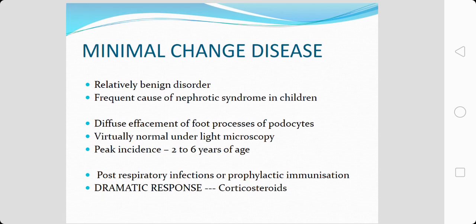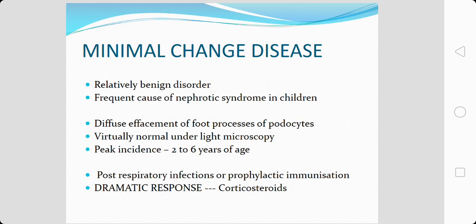Coming to the next entity, that is minimal change disease. As the name suggests, the changes in the glomeruli are very minimal, and it is a relatively benign disorder. It's a very frequent cause of nephrotic syndrome in children, and the characteristic feature in minimal change disease is diffuse effacement of foot processes of podocytes.